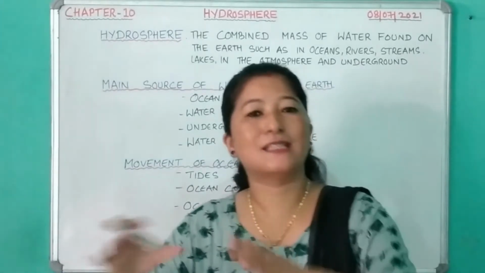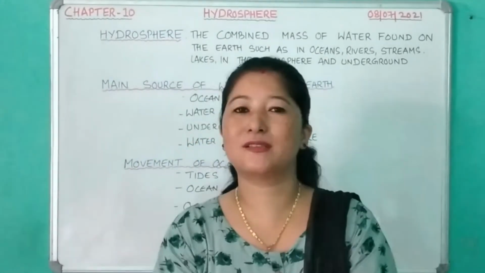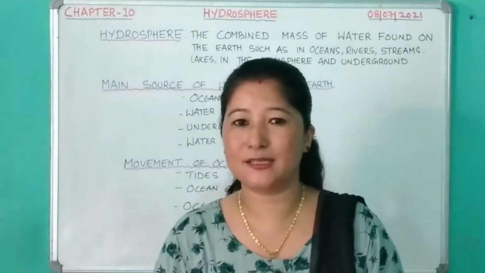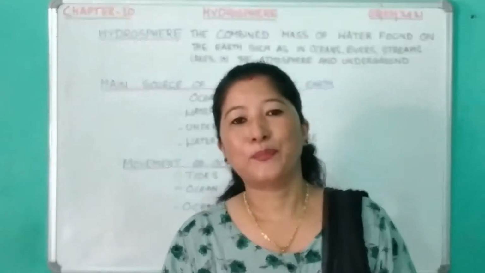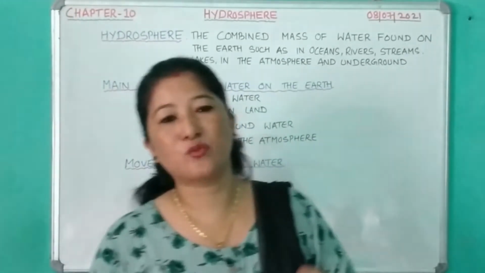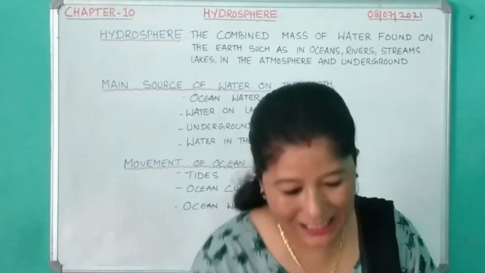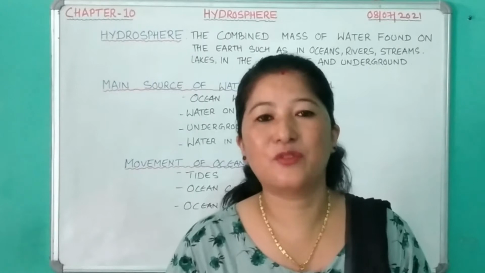This water body is surrounded by land masses. These huge land masses, as you know, are known as the continents, and there are 7 continents in total. The mean depth of this water body, including the lakes, is 3,800 meters.